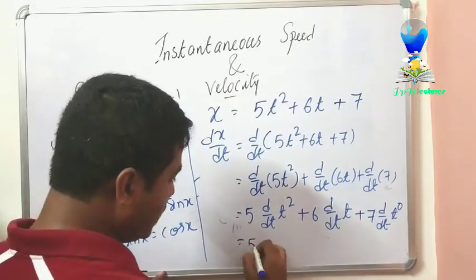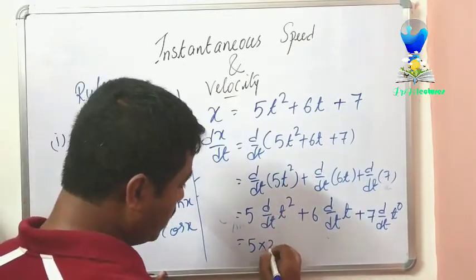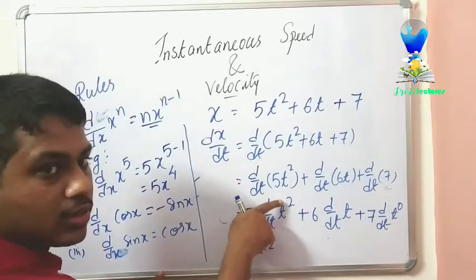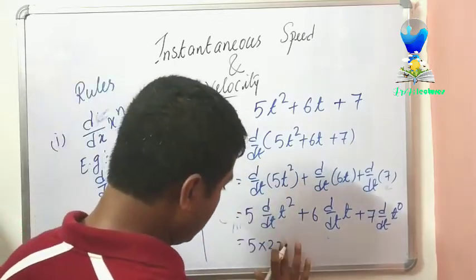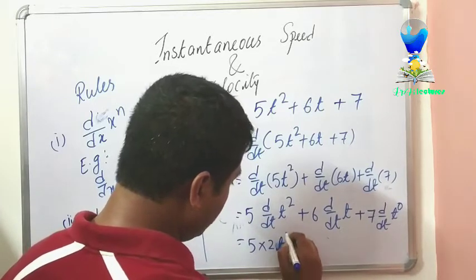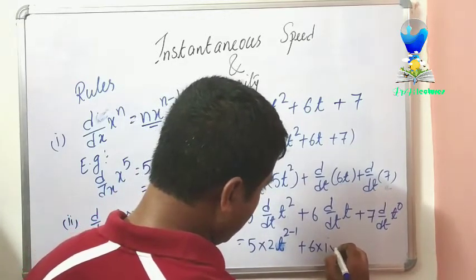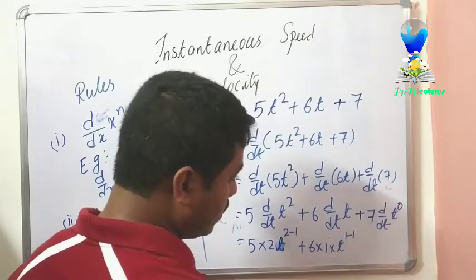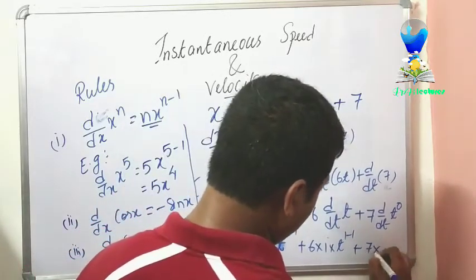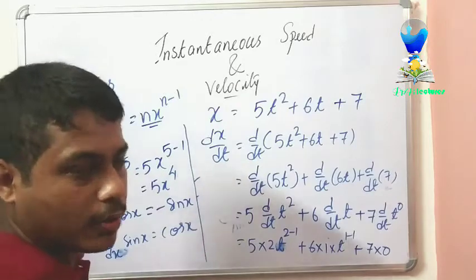That equals 5 times, this 2 will come forward according to the formula because n is 2, so it will be t to the power 2 minus 1, plus 6 into 1 into t to the power 1 minus 1, plus 7 into 0, so this whole part will be 0.